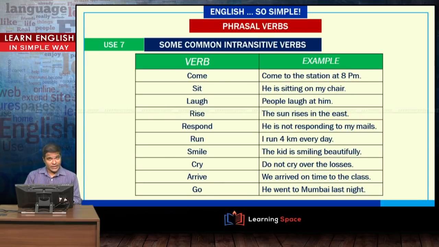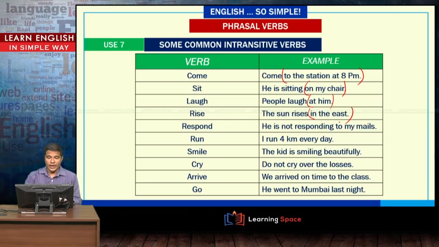Examples of some common intransitive verbs are given here. Come to the station at 8 p.m. So, coming to the station is not receiving the action here. Sit, he is sitting on my chair. Laugh, people laugh at him. The sun rises in the east. So, again look at these prepositional phrases, come to the station at 8 p.m., he is sitting on my chair. All of these are prepositional phrases that are not receiving any action and thus are not objects.